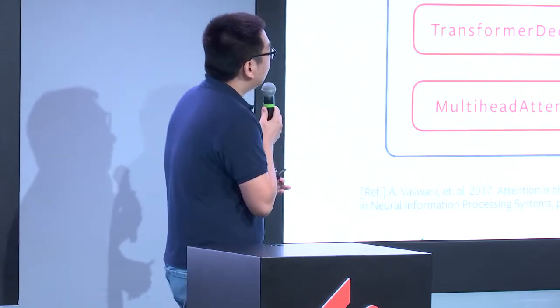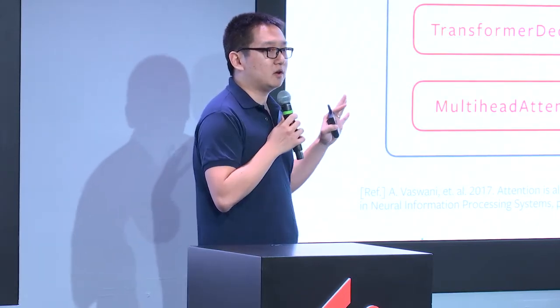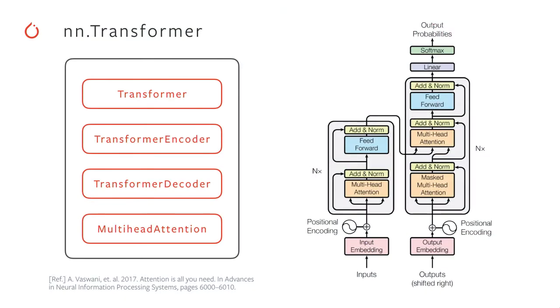Okay, finally, I want to talk about the transformer model in our core library. It's not in Torchtext, but it's very interesting. In the PyTorch 1.2 release, we have a standard transformer model based on the paper Attention Is All You Need. The transformer model has high quality for many sequence-to-sequence problems. It relies entirely on the attention mechanism, which is multi-head attention in our library.